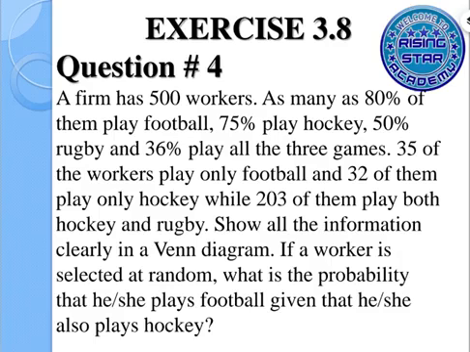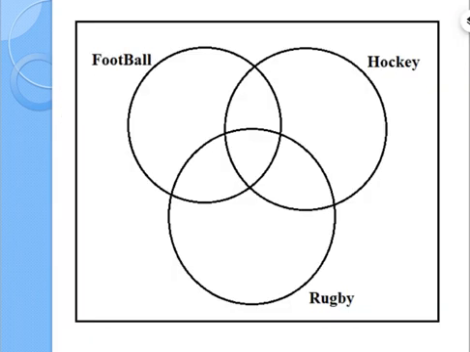So let's start the problem. We will solve this with the help of a Venn diagram. There are three possible games: football, hockey, and rugby. So I will make three circles for that. Now, according to the given information, we will start the calculation.